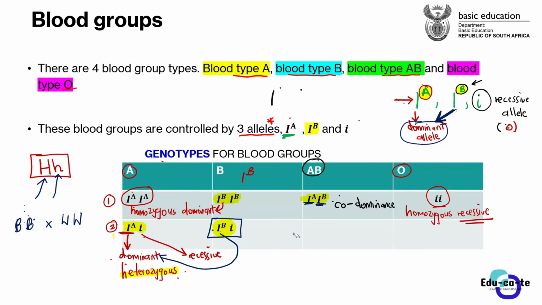But we cannot really say that blood type A must donate for blood type O. Right? That cannot work. That will certainly not be able to work. But we can say that blood type O, I think they can donate to blood type A and blood type B only if they are heterozygous.